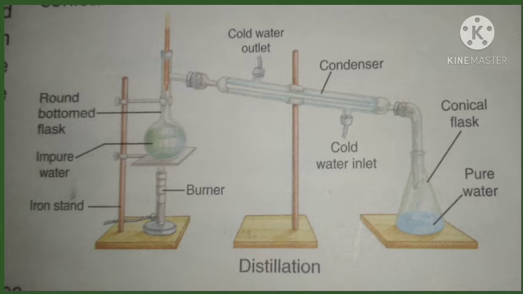In distillation, impure water is taken in a round bottom flask and heated. Look at the picture carefully. There is a round bottom flask, and inside that there is impure water, that means soluble impurities like salt, sugar, many different kinds of salts mixed in. So impure water is present in the round bottom flask, and we are heating that.